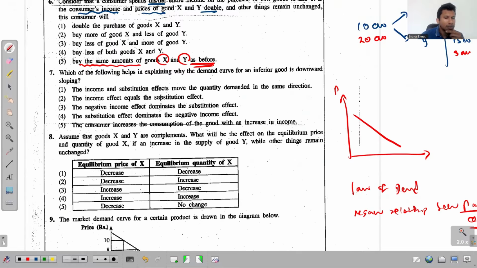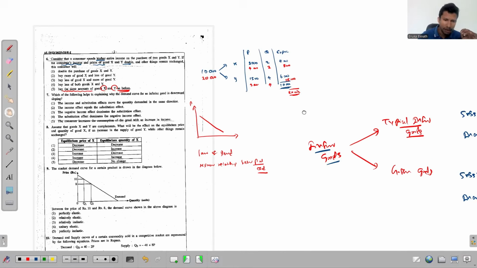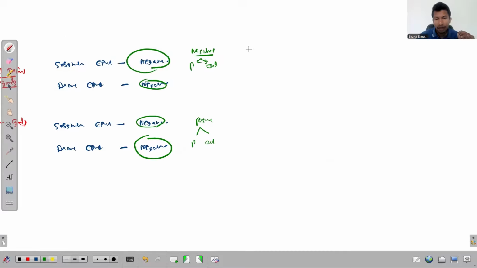The income and substitution effect move the quantity demanded in the same direction. So let's think about it in this way. Just imagine that the price of the good is initially, let's say 100, and the quantity demanded is also 100. Now imagine that price increases. When price increases, the relative price also increases.